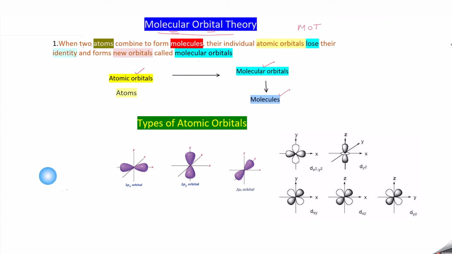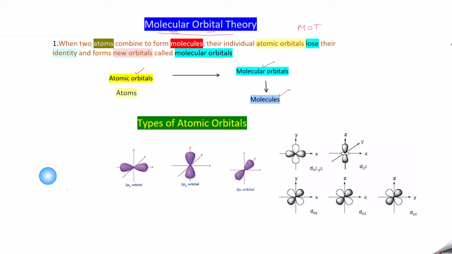Molecular orbital theory is a very big theory, so it is summarized in the form of postulates. If you learn the postulates, you will understand the theory better and be able to apply it to molecules. In this video, I will discuss the postulates one by one.